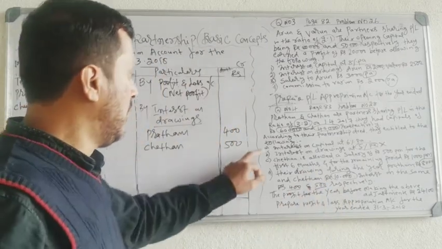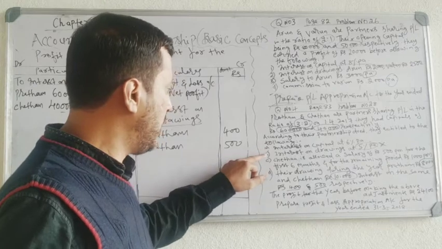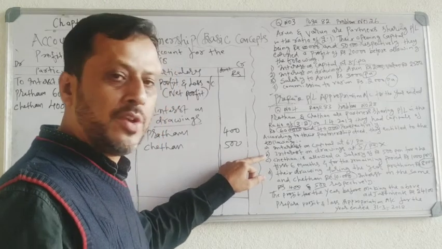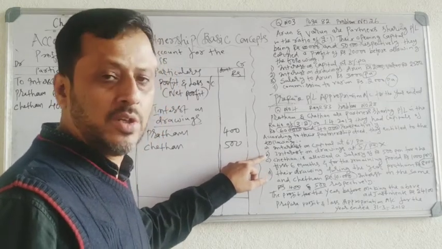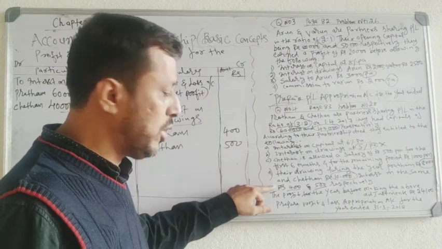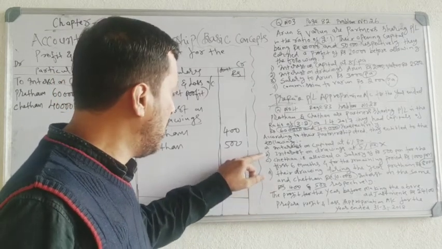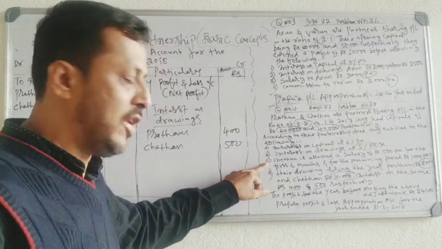Okay. First adjustment is our interest on capital. Second adjustment, interest on drawing 5%. Ignore it. Don't take the rate of interest on drawing when the amount of interest on drawing is given in the problem.